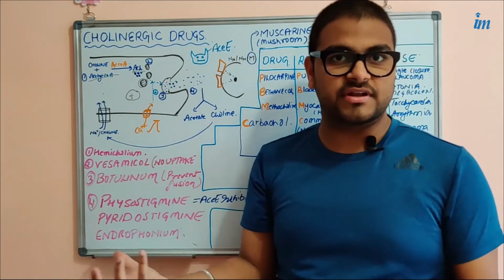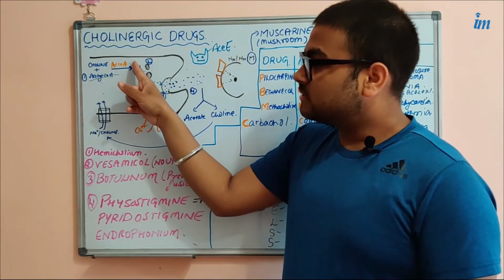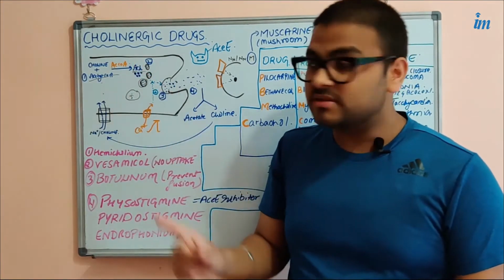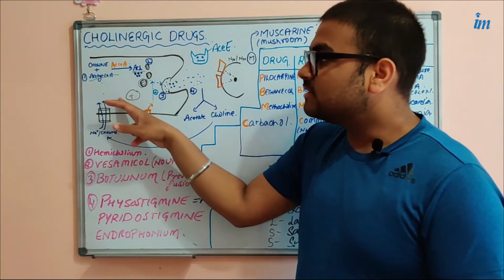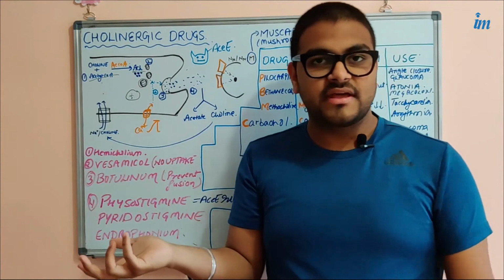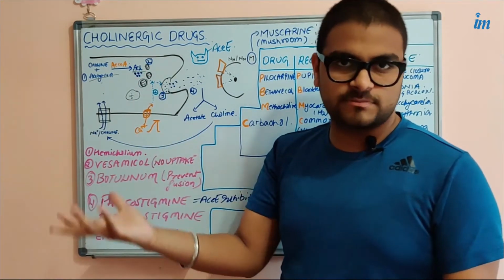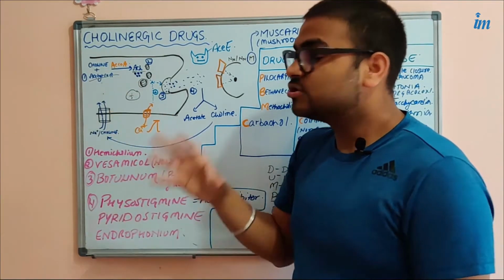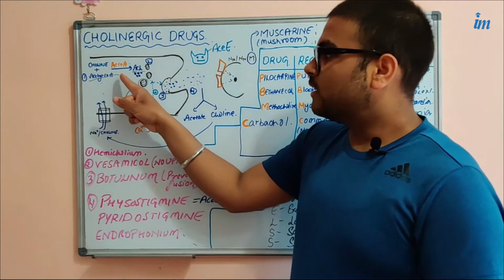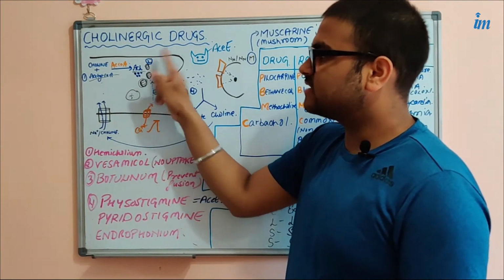Why should it be transferred? Because if acetylcholine is here and it is not transferred, this acetylcholine is a sensitive molecule, and we have enzymes in this space that can degrade the acetylcholine. So we don't want acetylcholine to be naked or exposed to the very destructive enzymes that are present here. So it is better that we transfer this acetylcholine into these vesicles. Okay, this is the second step.